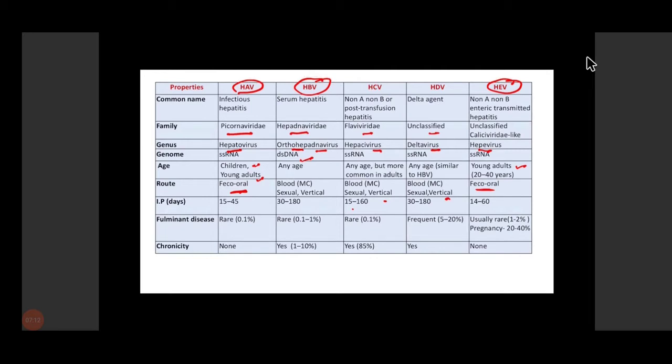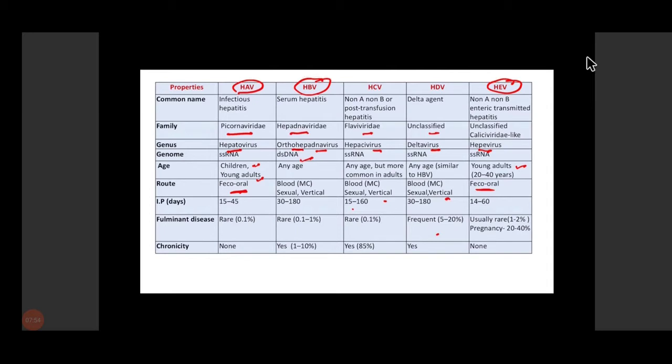Then, if you talk about fulminant disease, it is rare in hepatitis A, B, C virus. It is more frequent as compared to other viruses in HDV infection, whereas in hepatitis E virus infection, it is usually rare. But during pregnancy, fulminant disease is more common in case of hepatitis E virus. When a pregnant woman is infected with hepatitis E virus, the chance of fulminant disease is around 20 to 40%.